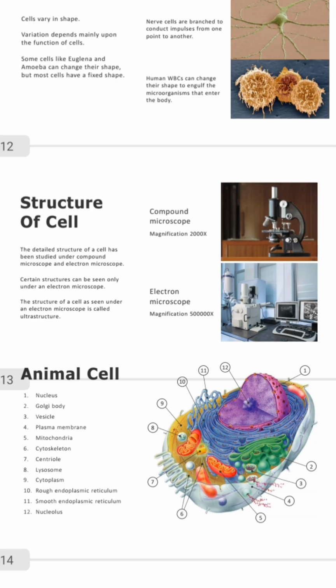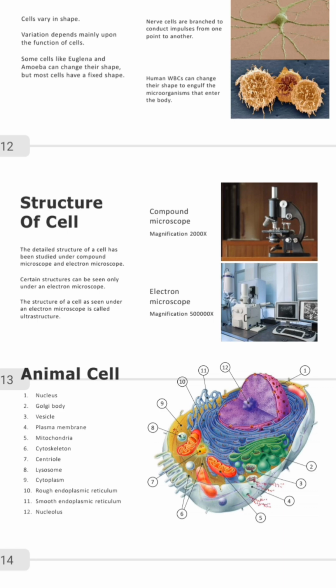And how does it do that? White blood cells change their shape, so that they can engulf any invading body that wants to enter our body system.